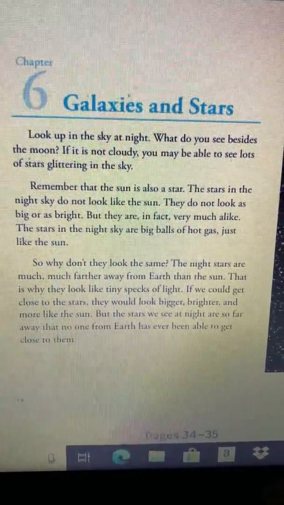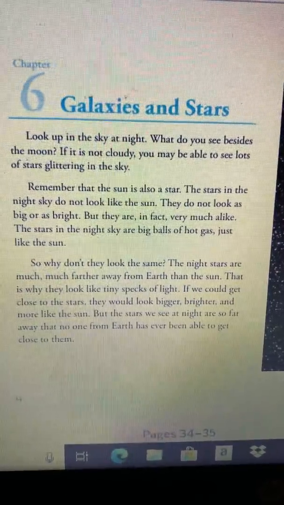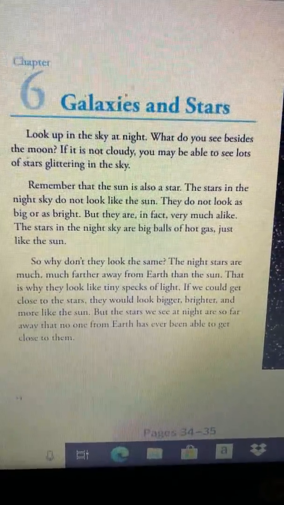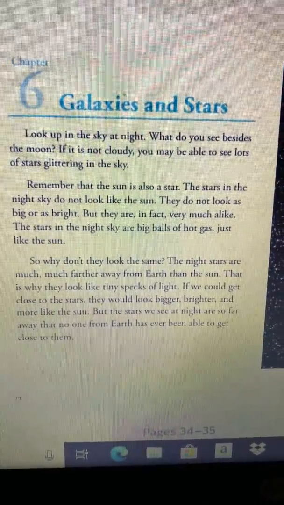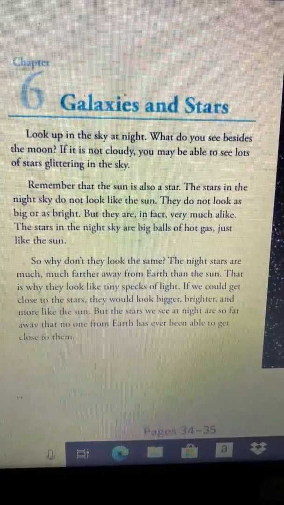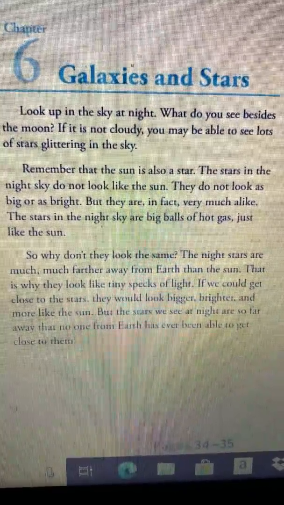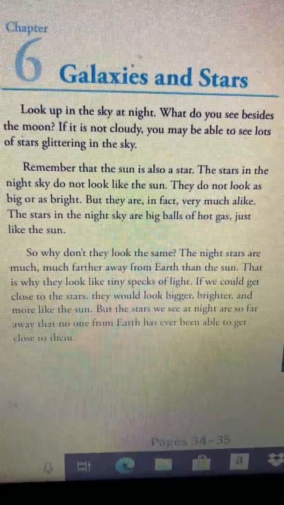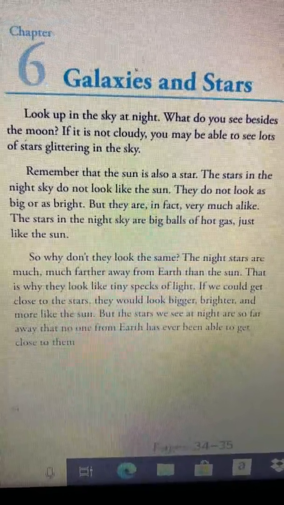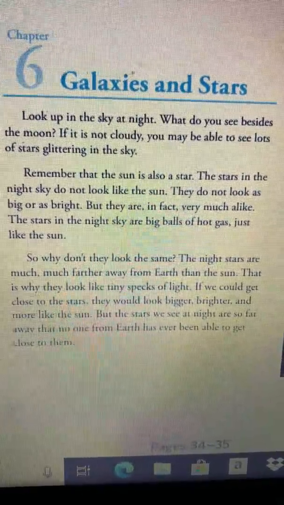The stars in the night sky are big balls of hot gas, just like the sun. So why don't they look the same? The night stars are much, much farther away from Earth than the sun. That is why they look like tiny specks of light. If we could get close to the stars, they would look bigger, brighter, and more like the sun. But the stars we see at night are so far away that no one from Earth has ever been able to get close to them.